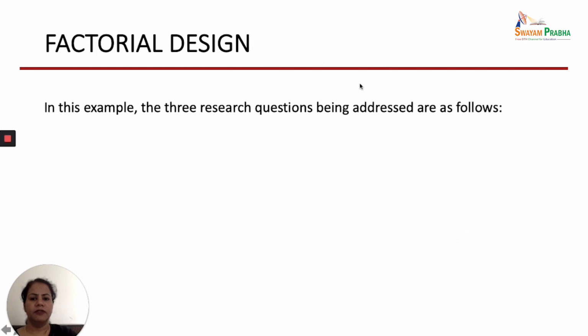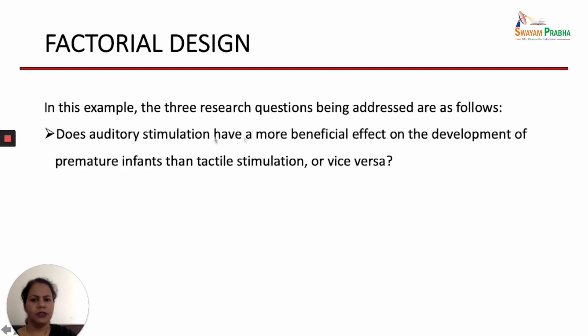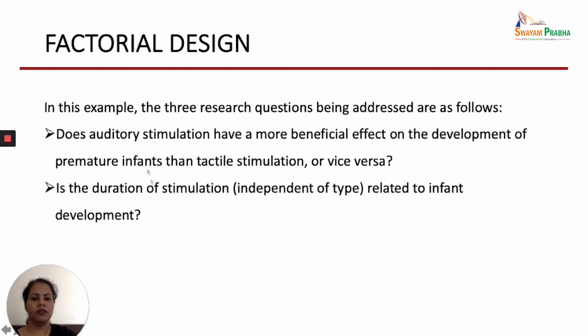In this example, we were able to answer the 3 questions. First one is that, does auditory stimulation have more beneficial effect on the development of premature infants than tactile stimulation? So in this question, we are trying to find out the main effect of the interventions, whether tactile stimulation is better or auditory stimulation is better. Second question which we are trying to answer is, is the duration of stimulation related to infant development? So whether the amount or duration of stimulation is also having any effect.